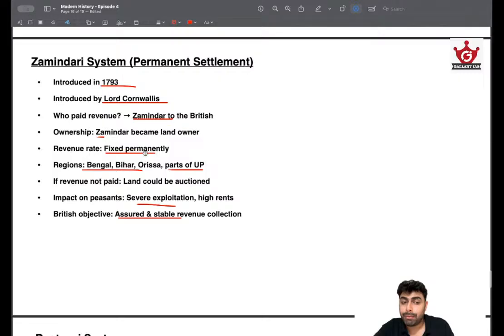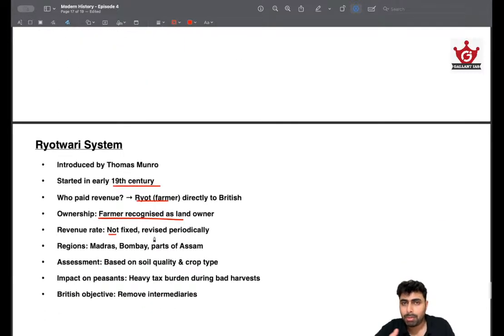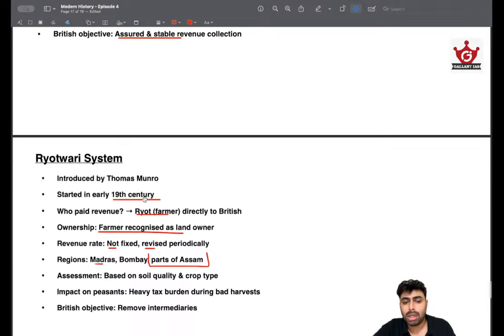Here revenue rates were fixed. This was much better, because they could actually adjust this based on the harvest. So it was revised periodically, and the regions were mostly around southern India. Madras, Bombay, and parts of Assam. Parts of Assam is something slightly not very logical, because these two regions were parts of southern India, and only the parts of Assam. So remember this Rayatwari system, not in Bengal or eastern India, it was in southern India, Madras and Bombay presidency. So remember that.